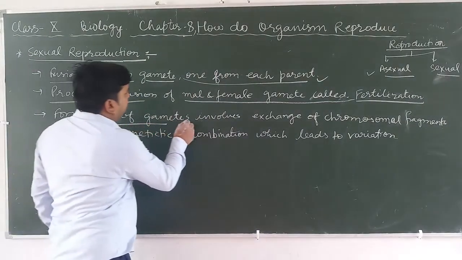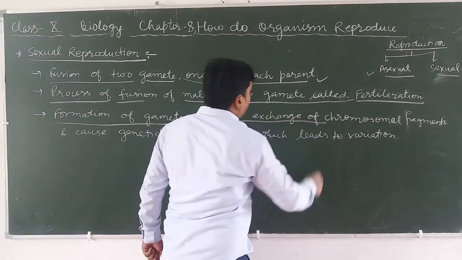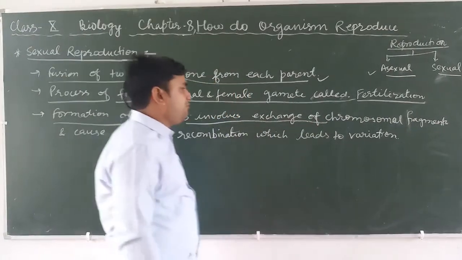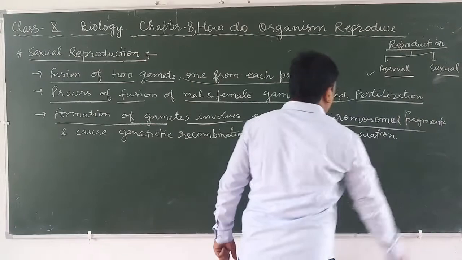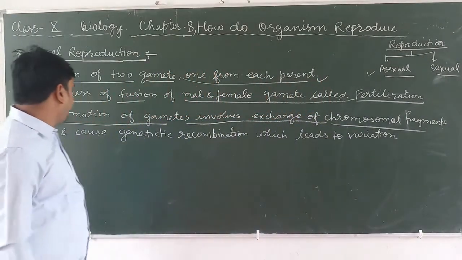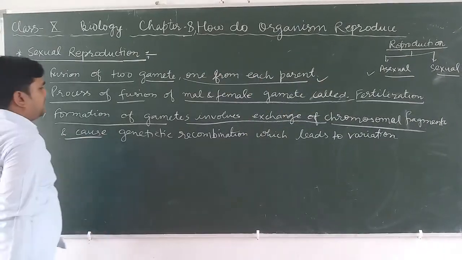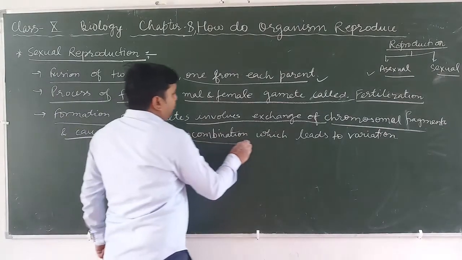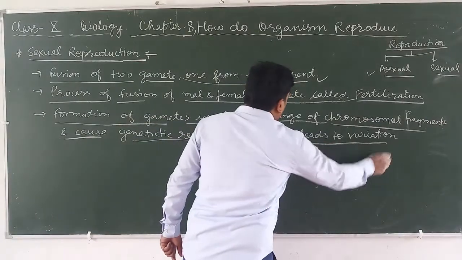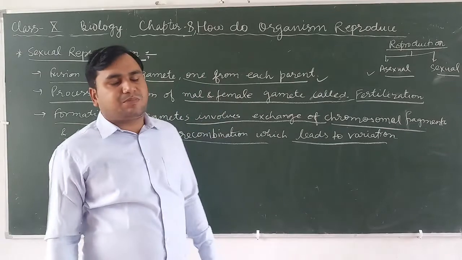And this fertilization and formation of gametes involves the exchange of chromosomal fragments from one parent to the next, and that causes genetic recombination, which leads to variation in the organism.